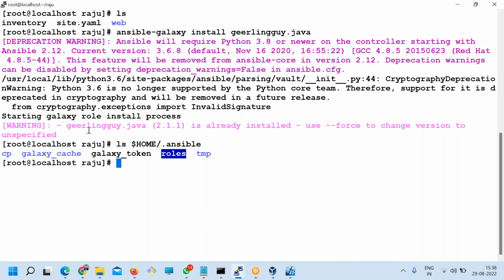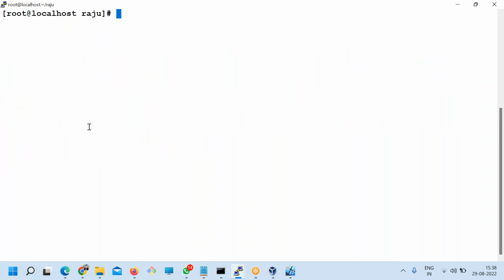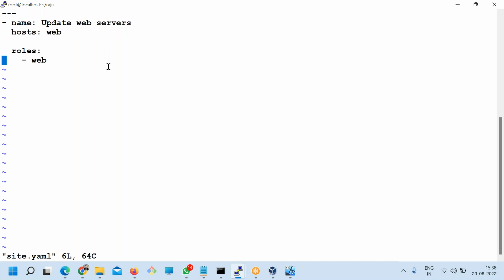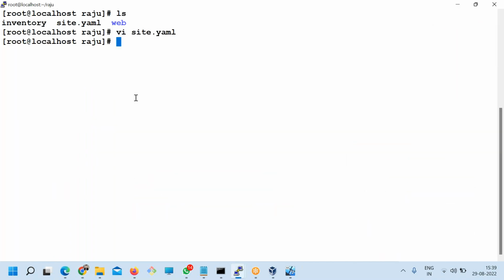So can we use this role, which is there in the system path? Ansible automatically detects that location. So go to the site.yaml. That's all. You see that I have not written even one line of code to install Java. I just used some commands, downloaded the role, mentioned it in my site.yaml, and am running it. Now you see the magic.